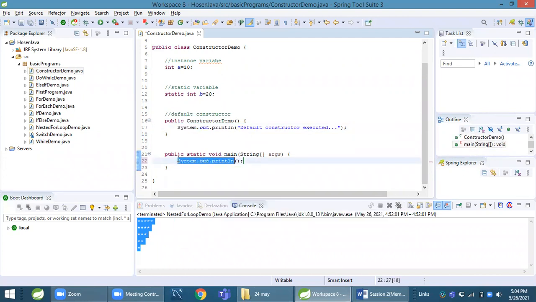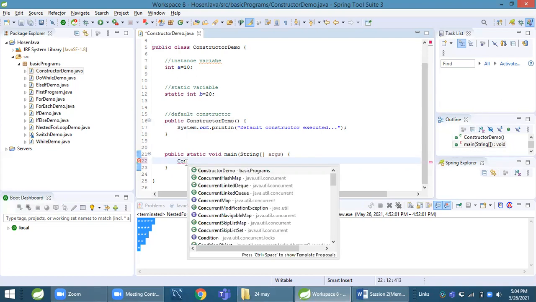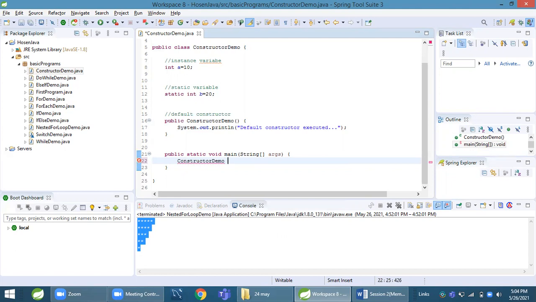Let me create one object of it. Now you can see we do not call this constructor. We simply create an object of the class. ConstructorDemo, how to create an object of a class: give the class name and give an object name. You can give any name except keywords. CD, like this. You cannot give int or static. Give some other name except keywords. CD.